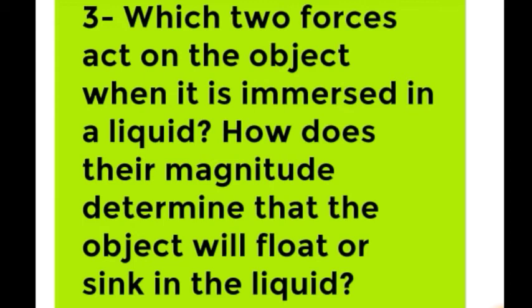Whether the object will float or sink depends upon the magnitude of these two forces, which are weight and buoyant force. So in the first case, what happens? When the weight of the object is greater than the buoyant force, the object will sink in the liquid, because the density of the object is greater than the density of the liquid. In the second case, when the weight of the object is less than the buoyant force, it will float, but it will float partially above the surface of the liquid. Some of its part will be above the surface, and it can be seen above the surface of the liquid.